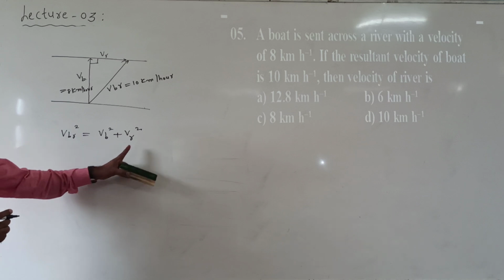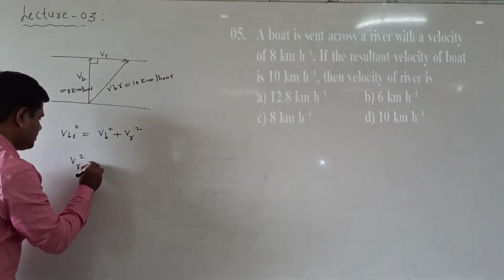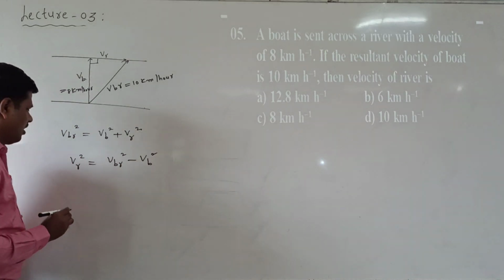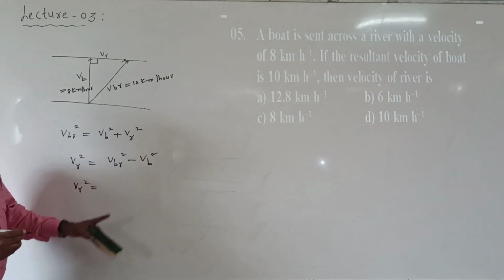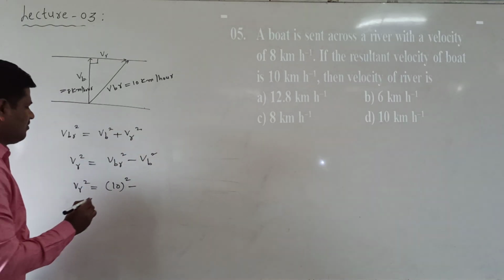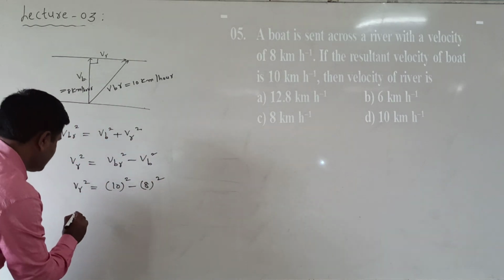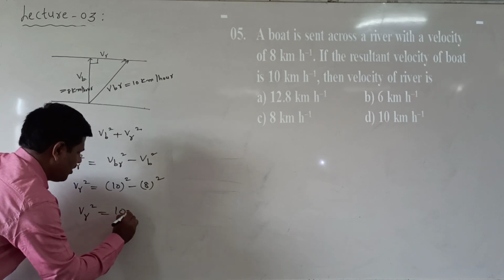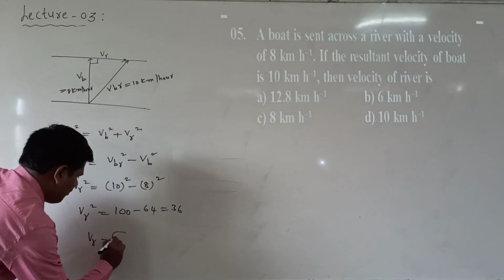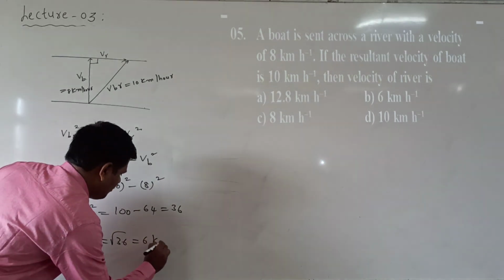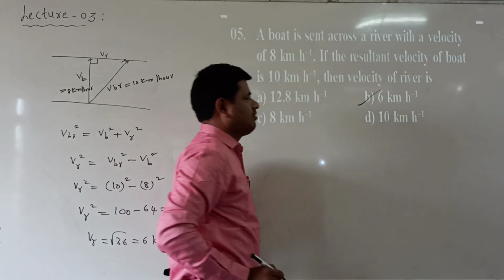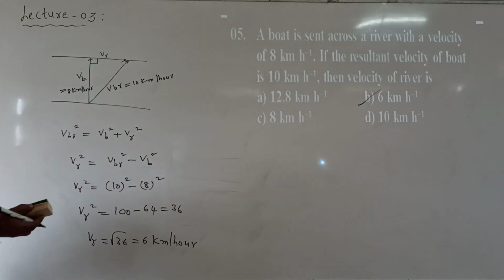VR square is required. So VR square is equal to VBR square minus VB square, which is 10 square minus 8 square. VR square is equal to 100 minus 64, which is 36. Now VR is equal to the square root of 36, which is 6 kilometer per hour. Which option is correct here? B option is correct. This is question number 5.